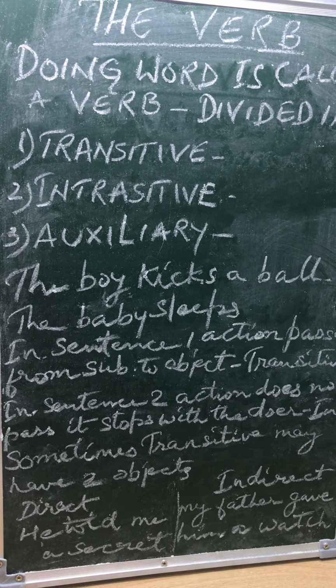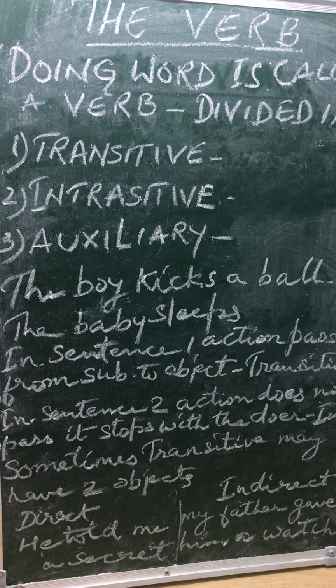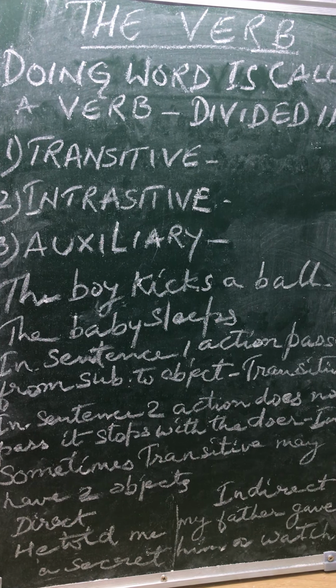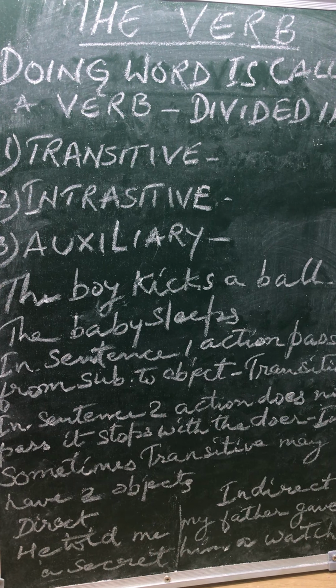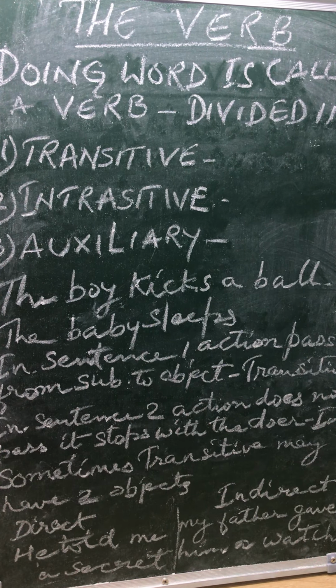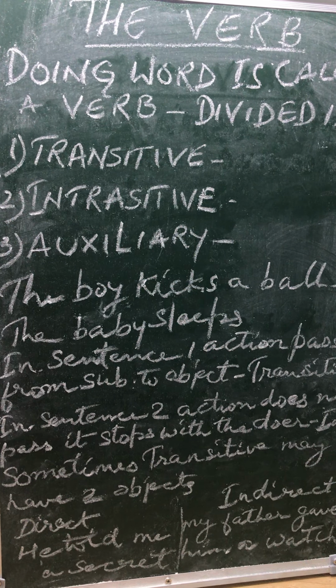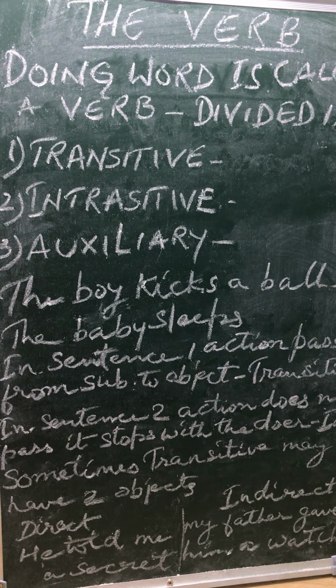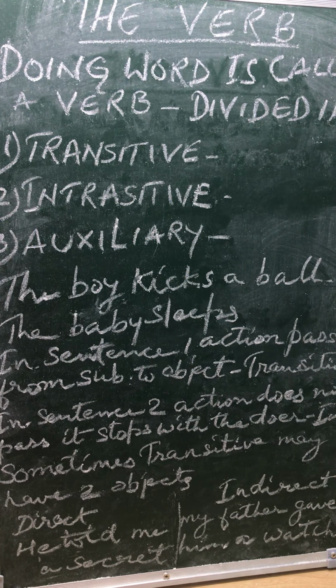The boy kicks. He does the action of kicking. And what does he kick? He kicks a ball. So the boy is the subject, kicks is the verb, a ball is the object. This sentence has got an object, so it is a transitive verb.